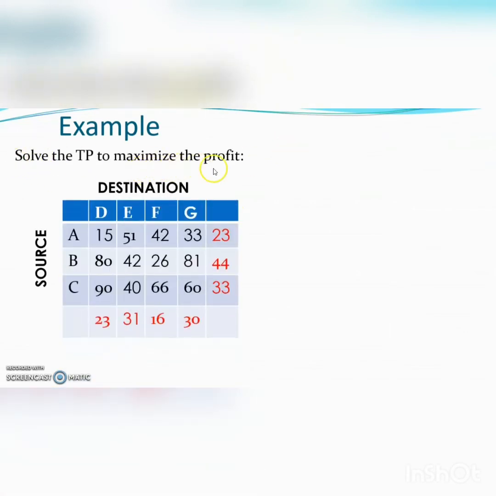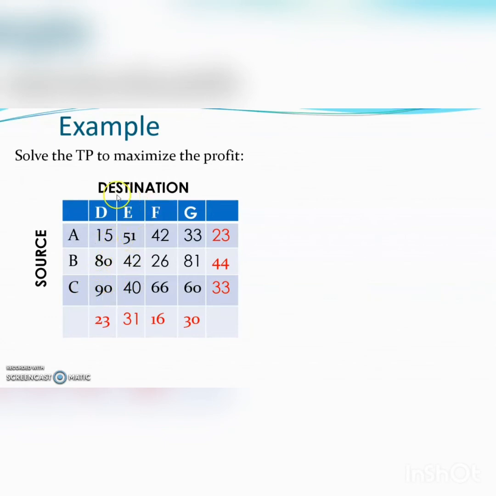Let us consider an example. This is a maximizing profit problem. In these cells, the unit profit or unit payoff is given, and also this is a balanced problem. Here we see that the highest profit is in the cell 3-1. It is 90.